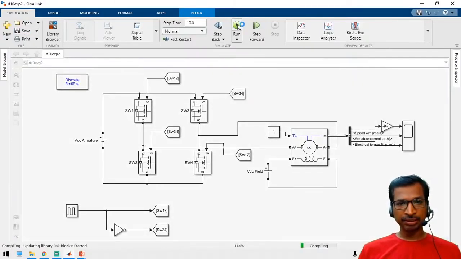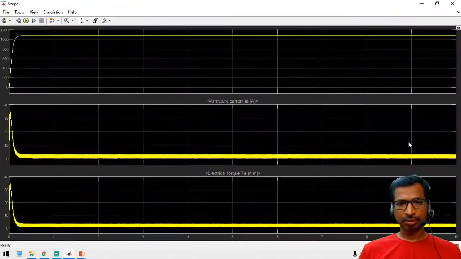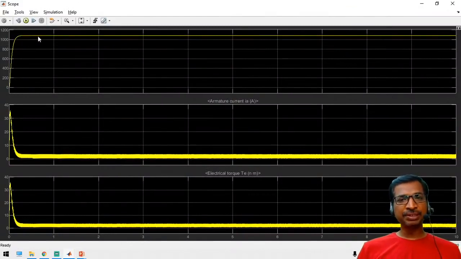So just run the simulation. Yeah, see here, we have applied 75 percentage. Due to that, the motor speed is in the forward direction.